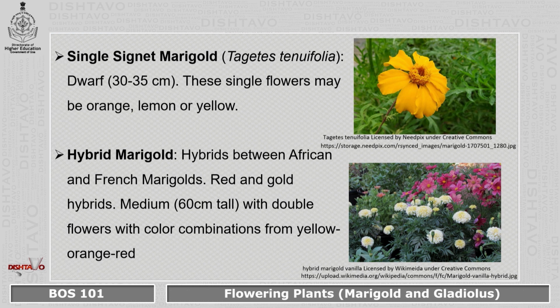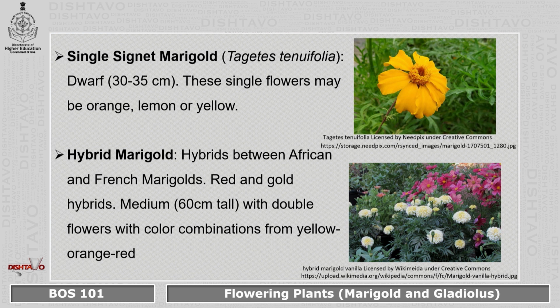The interesting variety is the hybrid marigold, and this hybrid is between African marigold and the French marigold. African marigold, as we know, is a tall variety. French marigold is a shorter variety. When the hybrid comes, it is called red and gold hybrids because these colors are seen in the hybrids.